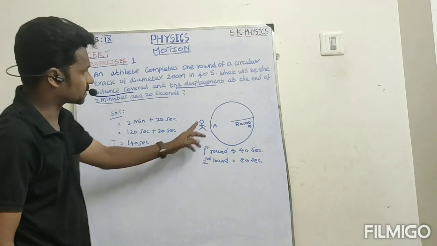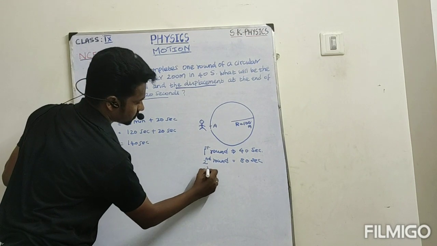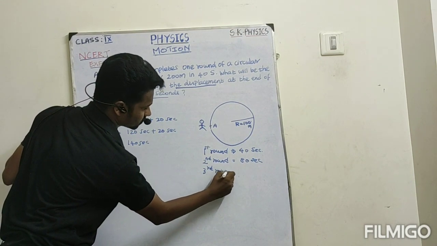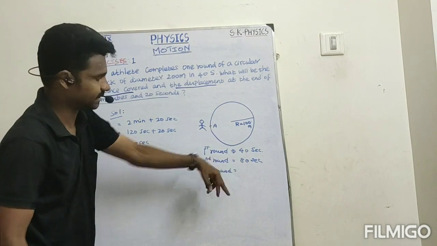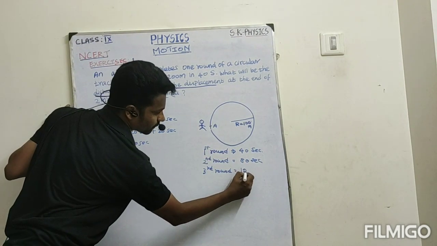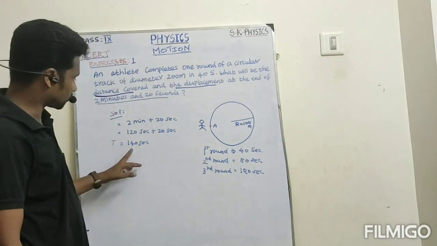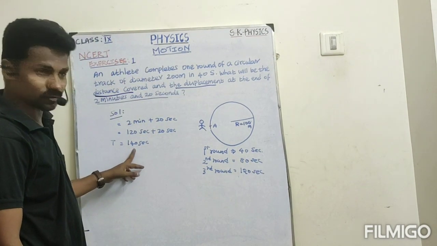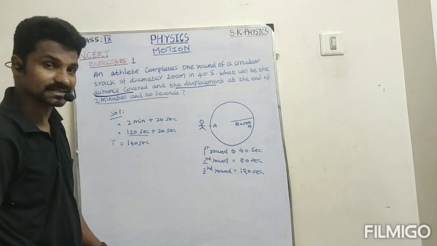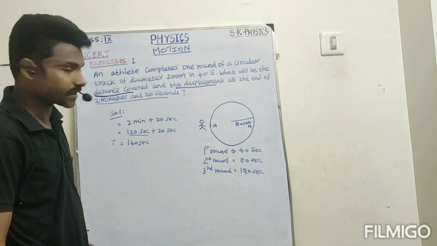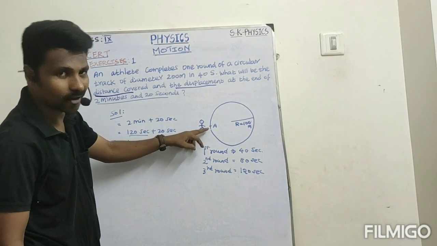First round over, second round over, next third round: 80 plus 40 is 120. So 120 seconds over. But totally how many seconds? 140 seconds. Remaining is 20 seconds. So for 40 seconds one round means 20 seconds is half round.